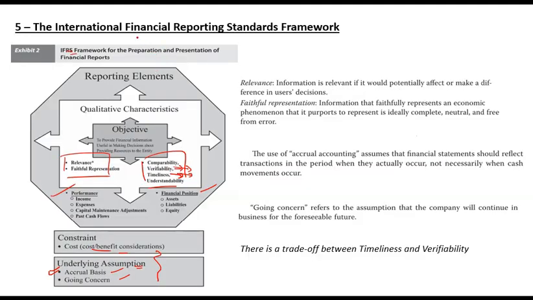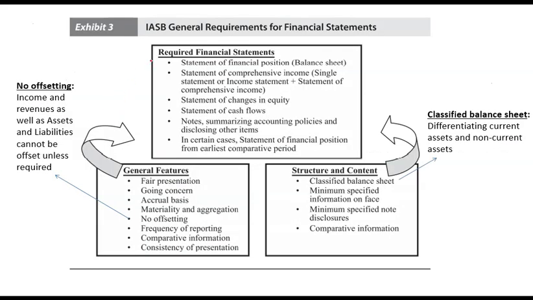Okay, so we just discussed the IFRS framework. That is the framework for reporting provided by IFRS. Under this framework, there are certain requirements from IASB, most of which we have already discussed. Like required financial statements, we have discussed what are the parts of financial statements that are required. That is balance sheet, income statement, other comprehensive income, changes in equity, cash flow, notes, and statement of financial position from earliest comparative period in some cases.